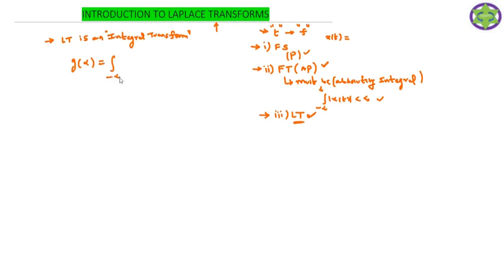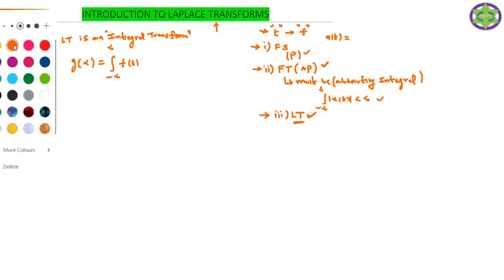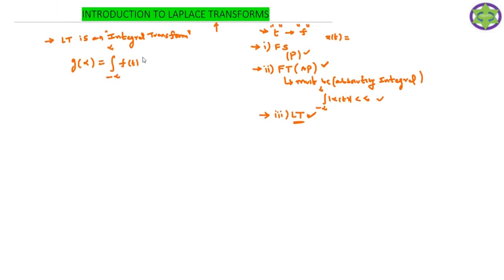Integral from minus infinity to plus infinity. Any transform of this form, we call an integral transform. So let us observe this equation: g of alpha equals the integral from minus infinity to plus infinity of f of t, which is the time domain signal, which is your input, times k of alpha comma t, dt.